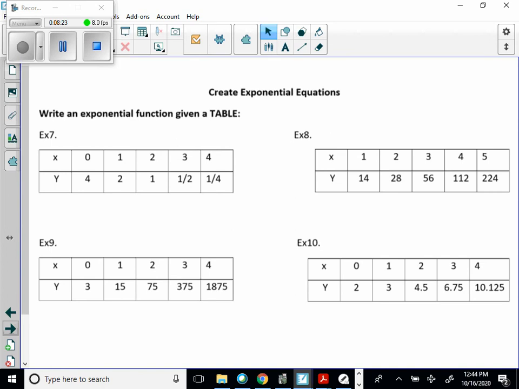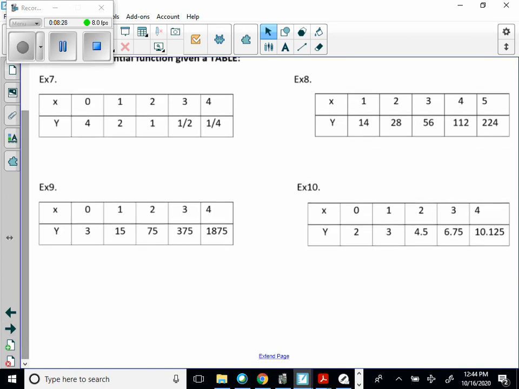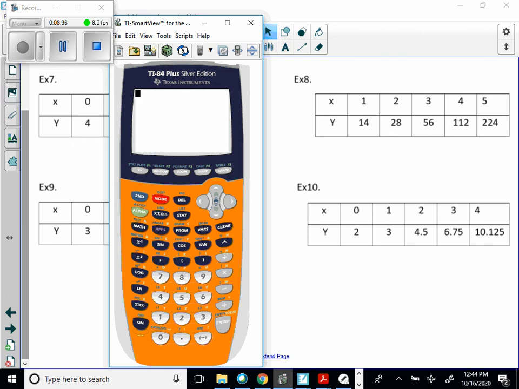So for example 10 here, we have some numbers. So calculator time, I'm going to say fine, 10.125 divided by 6.75.